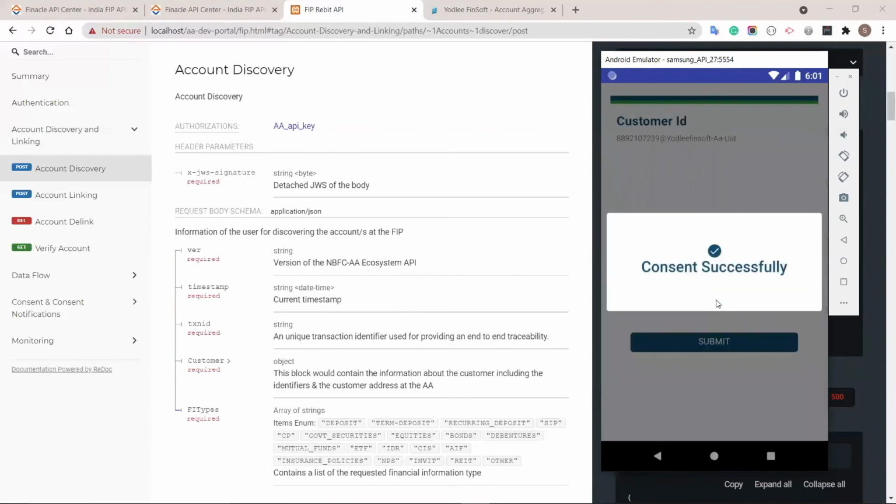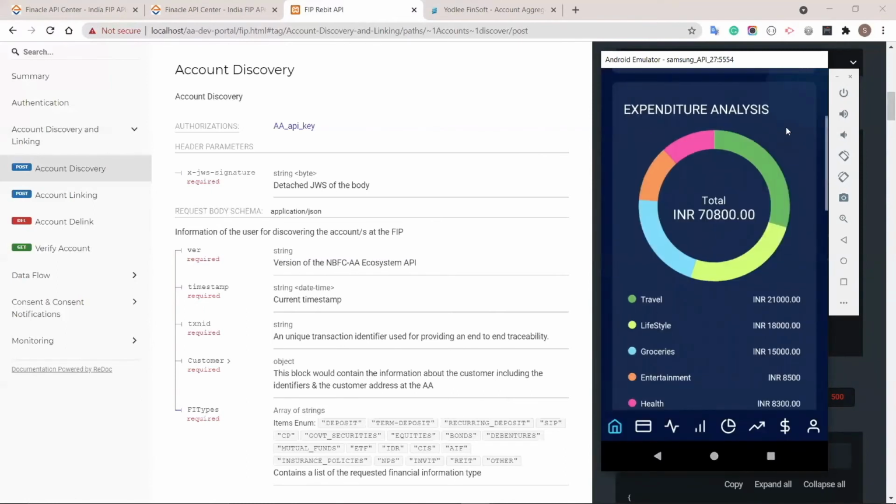And once the consent is successfully generated, an end user financial information app or a fintech app could then finally make use of that consent to access the customer transactions.